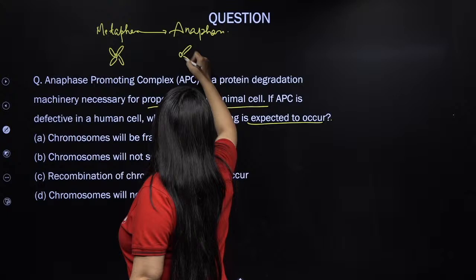Now I would also like to provide you little more information about anaphase promoting complex, right? So you can note this. What is anaphase promoting complex? This anaphase promoting complex actually produces two protein components. Let's talk about first protein component, that is protein component 1. So I am giving you now detail of this complex, but to attempt that question you are not supposed to.